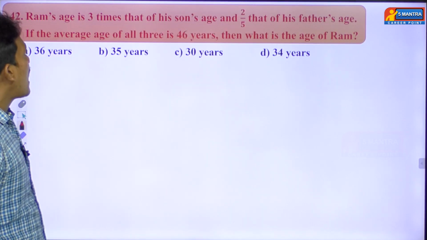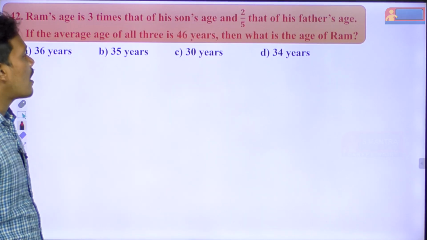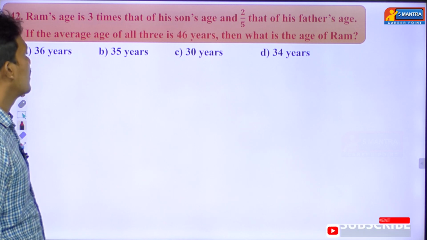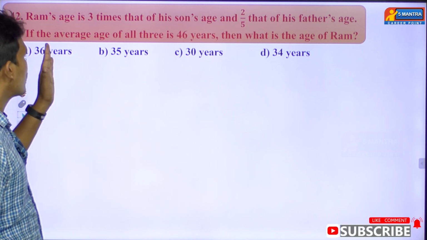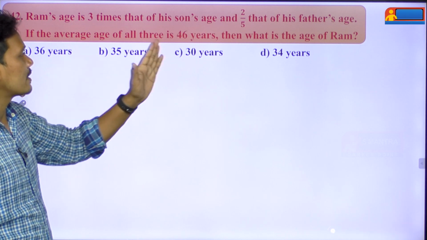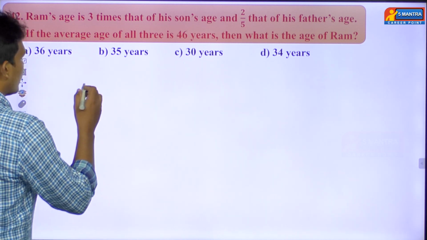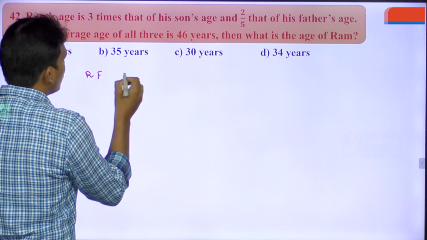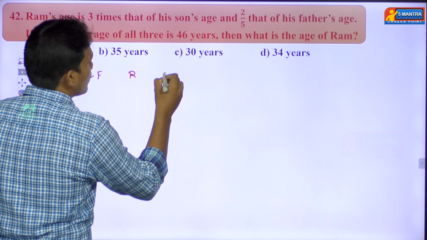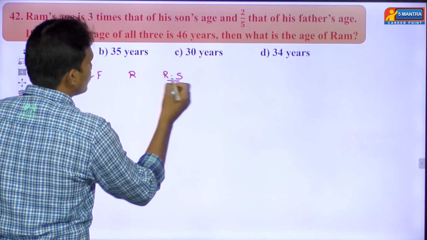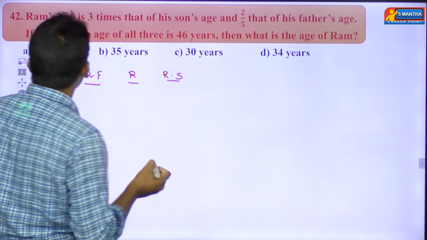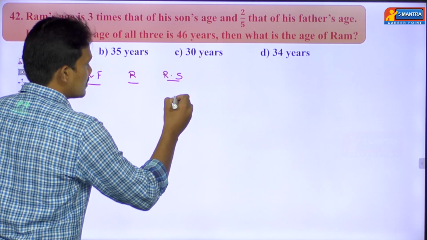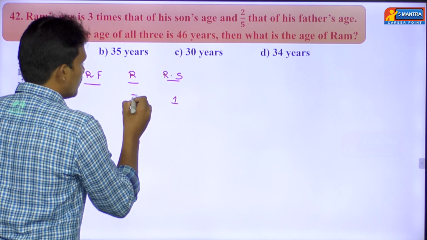Read the question first. Ram's age is 3 times that of his son's age and 2 by 5 that of his father's age. Here there is Ram, his son and his father. There are 3 persons here. First one is Ram's father, next one Ram, next one Ram's son. What's the first point he has given? Ram's age is 3 times that of his son's age. Let us assume the son's age is 1 part. Then Ram's age will be 3 parts.